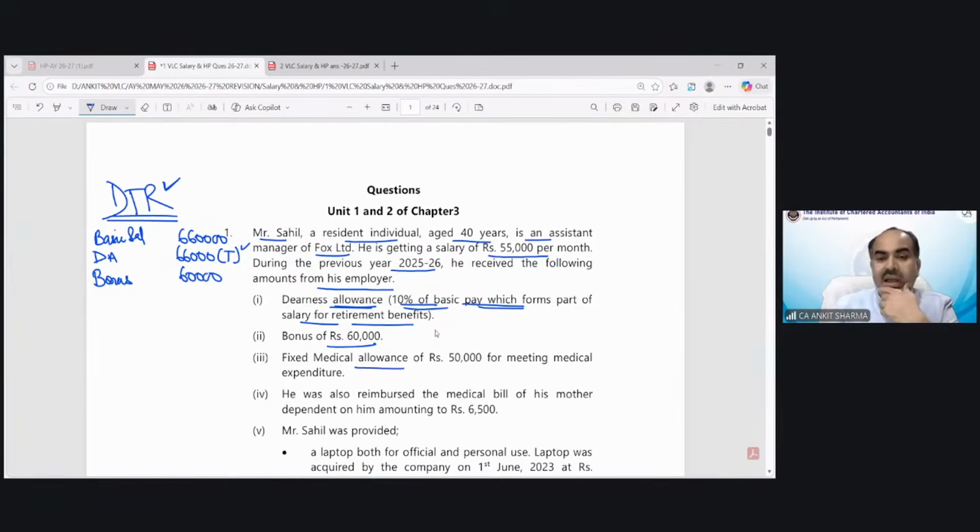Fixed medical allowance of 50,000 for meeting medical expenditure. So what should be the treatment of this point? Do I need to exempt it, do I need to tax it, or is it partially exempted or partially taxable? Is there any provision for medical allowance exemption? No, there is no provision which says that medical allowance should have some exemption. It is going to be fully taxable.